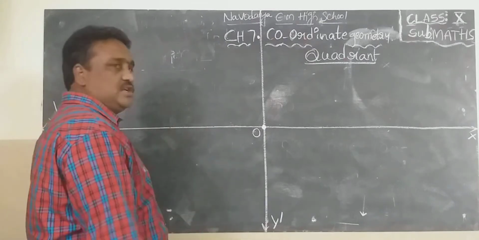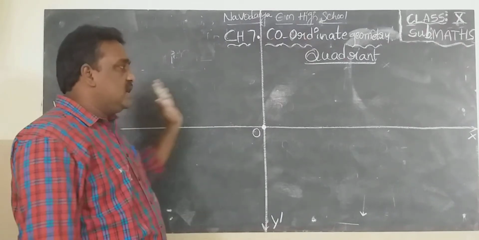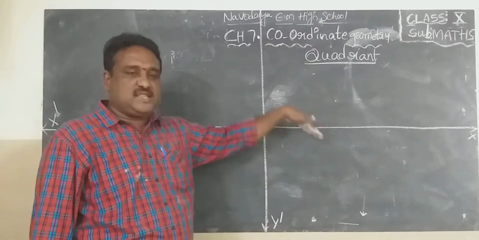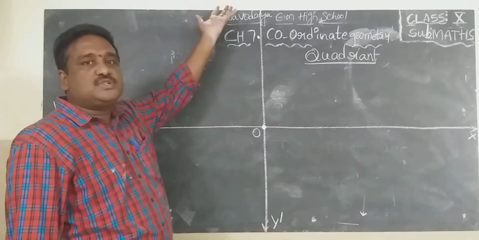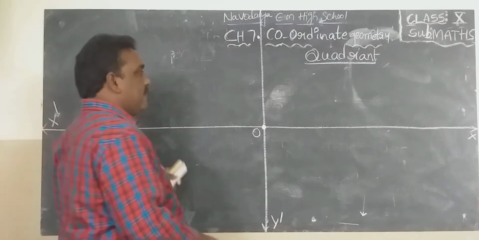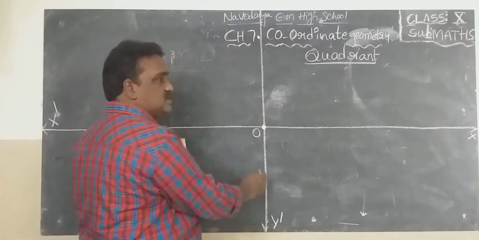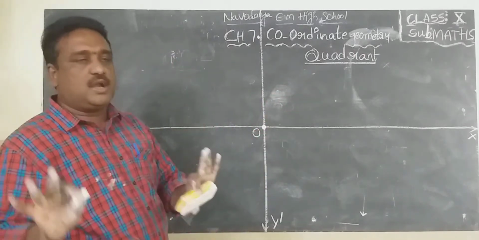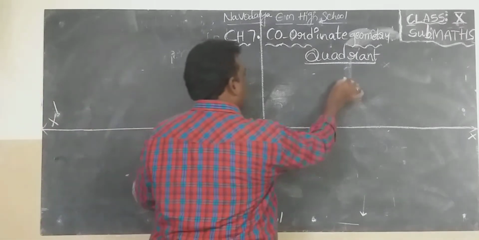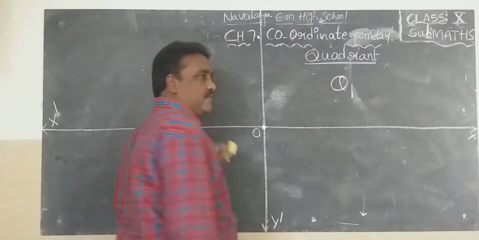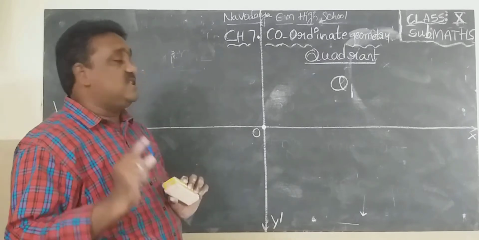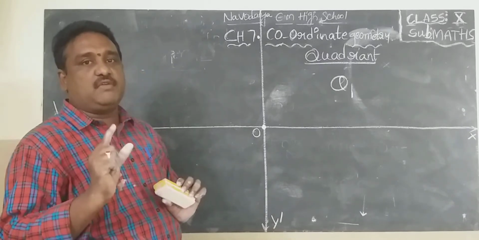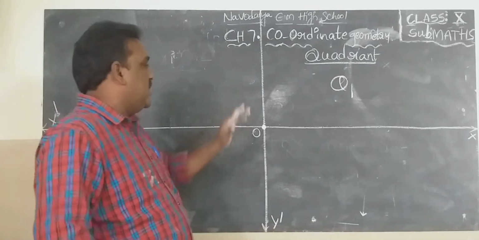So left, negative x-axis, right, positive x-axis, down, negative y-axis, up, positive y-axis. And each and every part is known as quadrant. There are 4 quadrants. This is quadrant number 1, first quadrant. I told you already, x-axis and y-axis divide the plane into 4 equal parts.